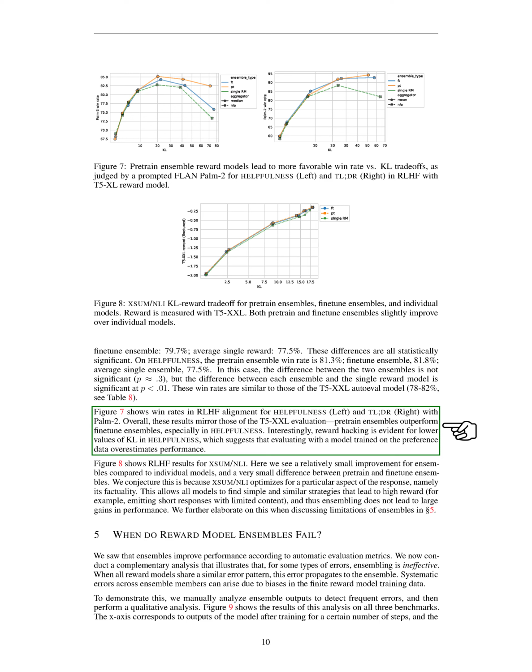Pre-trained ensembles outperform fine-tune ensembles, especially in helpfulness. Interestingly, reward hacking is evident for lower values of divergence in helpfulness, which suggests that evaluating with a model trained on the preference data overestimates performance.